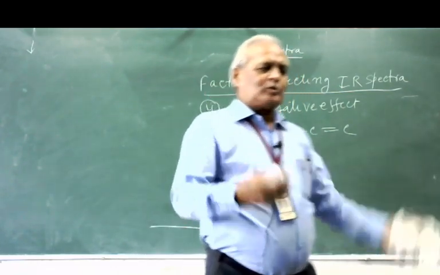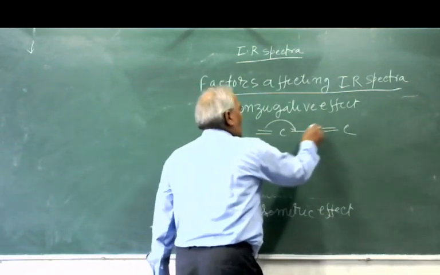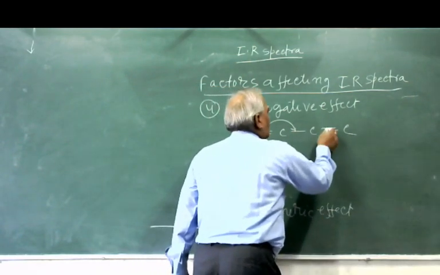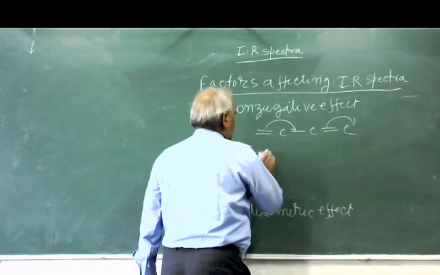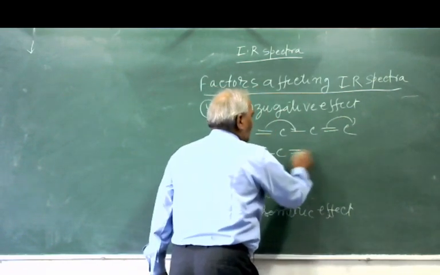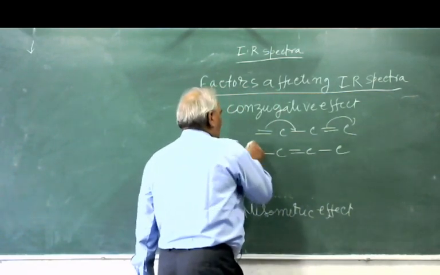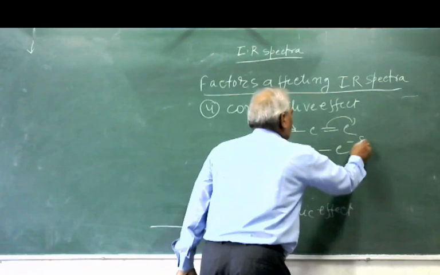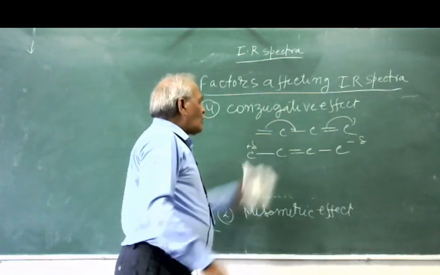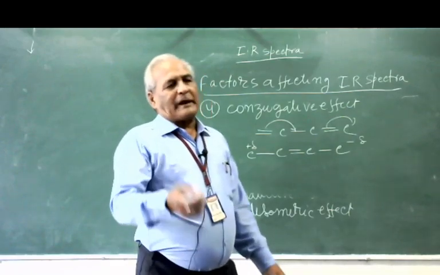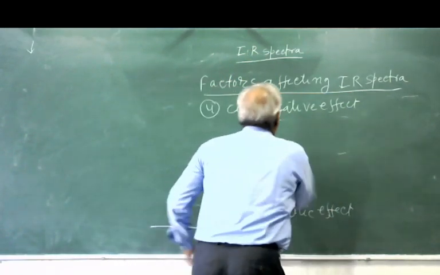When there is a conjugate bond, this bond will shift like this, and we shall get single bond, double bond like this, with positive charge here and negative charge there. So the conjugative effect also affects the absorption frequency. We shall discuss it later on.